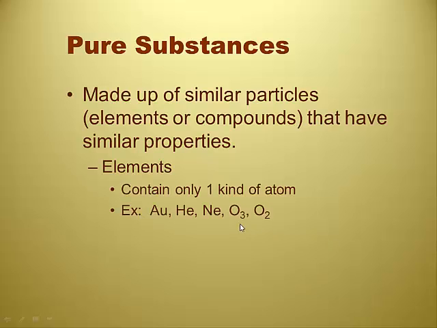And we start getting into some funky stuff here. Oxygen: it turns out that 3 oxygen atoms can come together and form a molecule called ozone. If I had a whole sample of ozone, of 3 oxygen atoms together, it's still a pure substance because it's all the same element. It's oxygen and oxygen and oxygen. Same thing if I'm talking about just oxygen gas. Pure oxygen gas is O2.